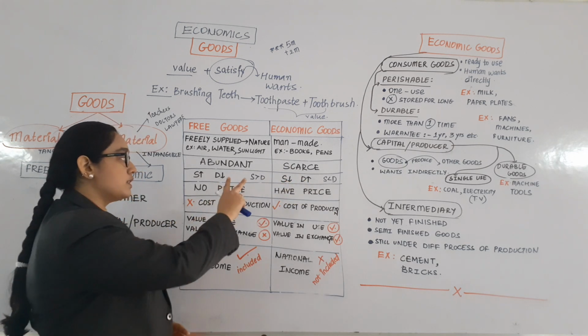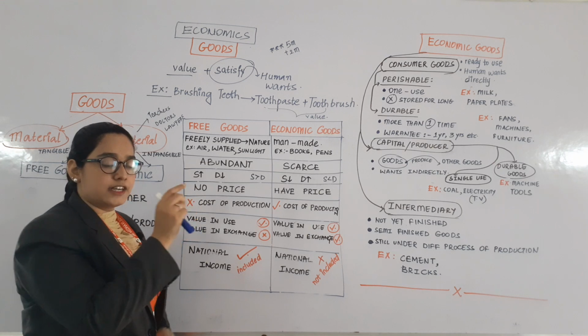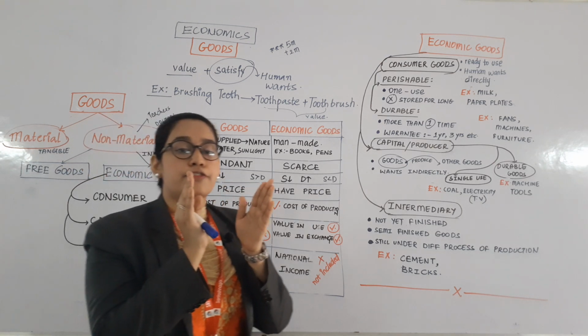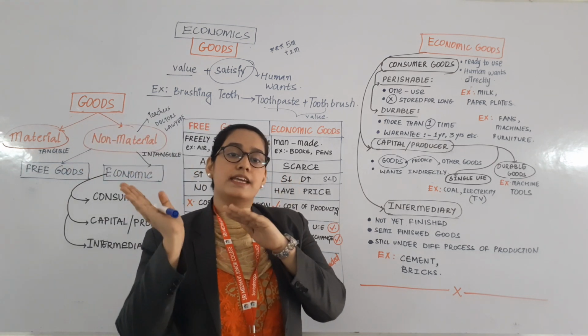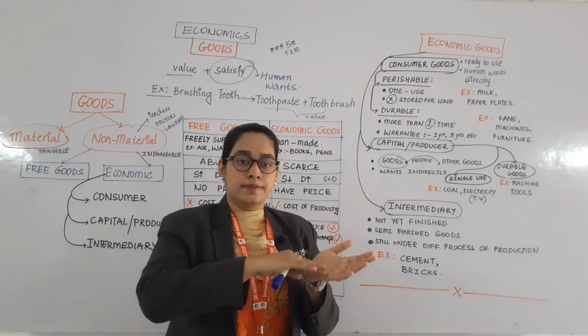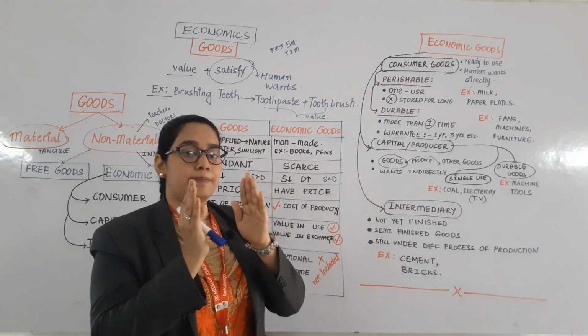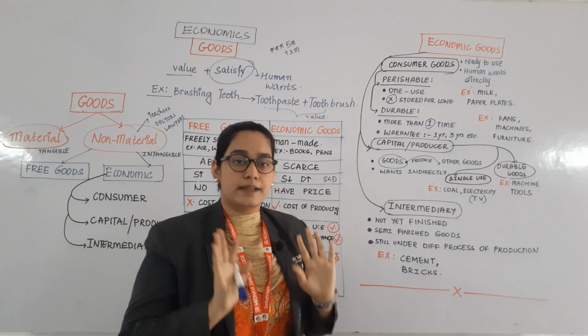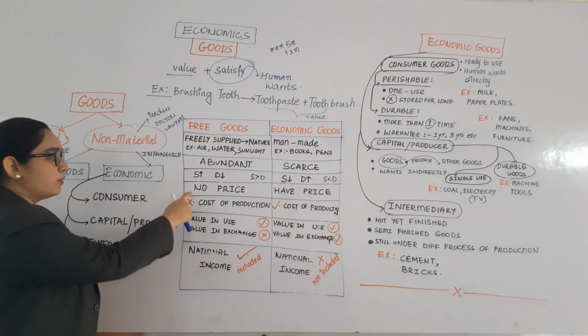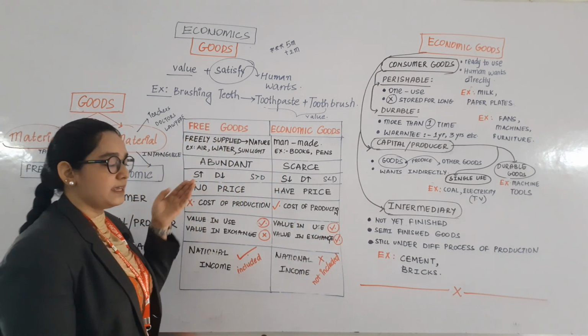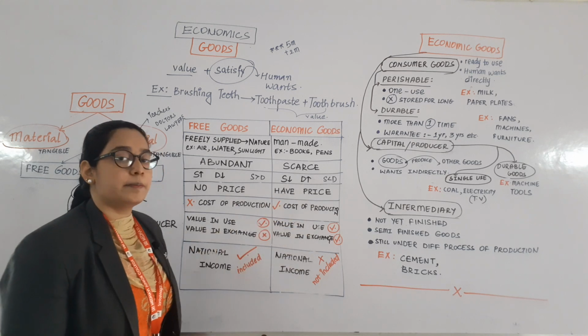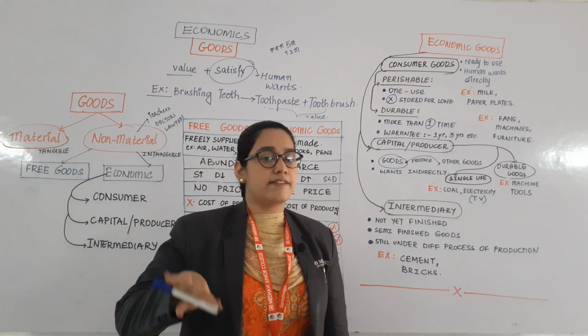Don't get confused in this point between supply and demand. Just keep in mind that for free goods, supply is more than demand, and for economic goods, supply is less than demand. The fourth point: free goods don't have any price, and economic goods have a price.